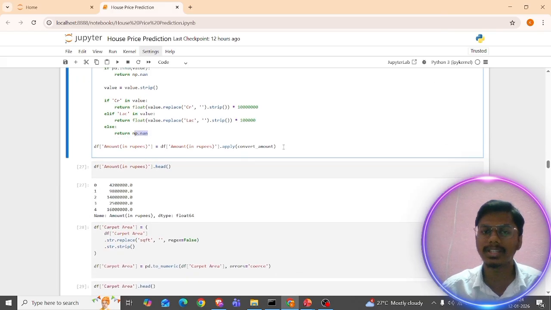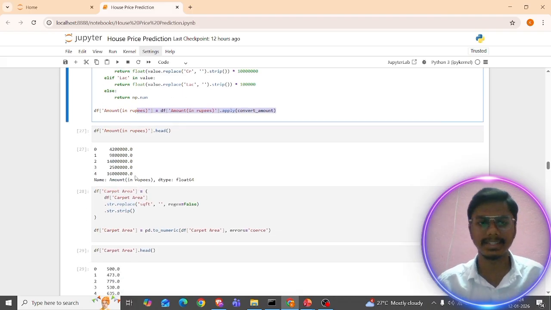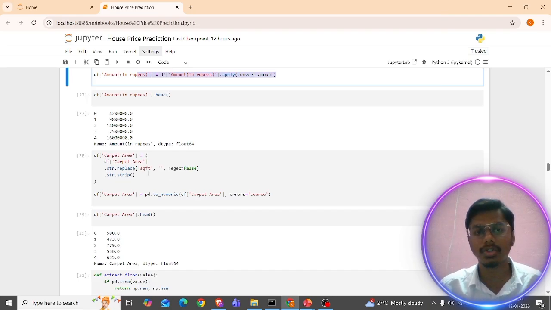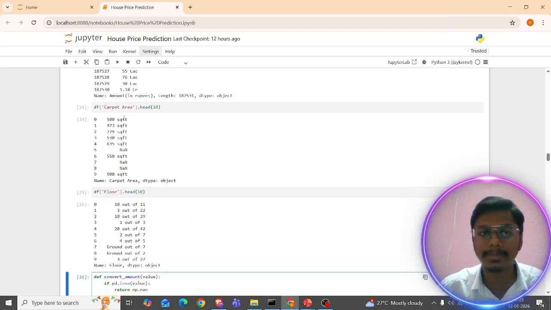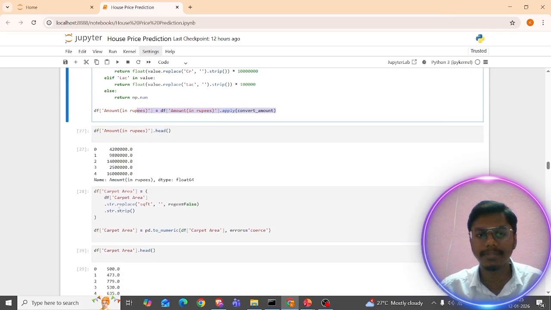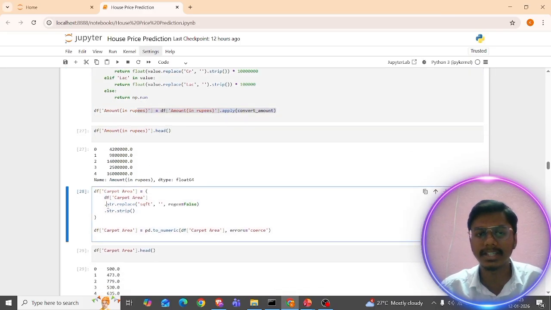So I'm using this function, convert_amount, on the column. If I look, this is the column: 42 lakh, 98 lakh, and so on. Likewise, I'm converting the carpet column. In the carpet column, we can see square feet, right? I don't want this square feet. So I'm converting it: df.carpet_area, I'm converting into string and then .replace.